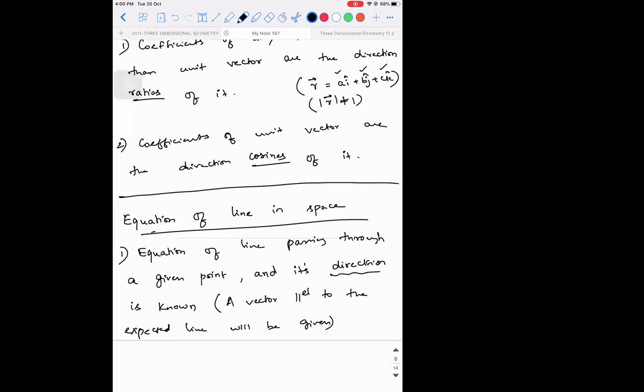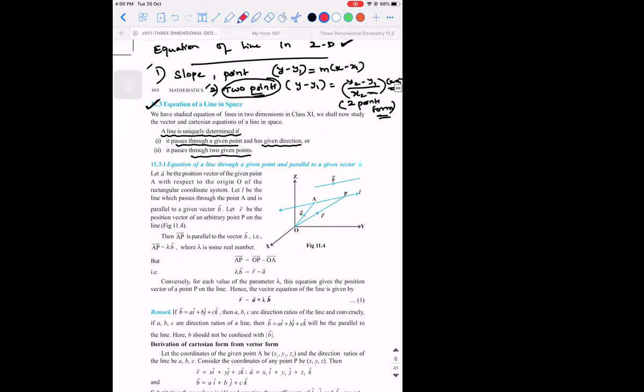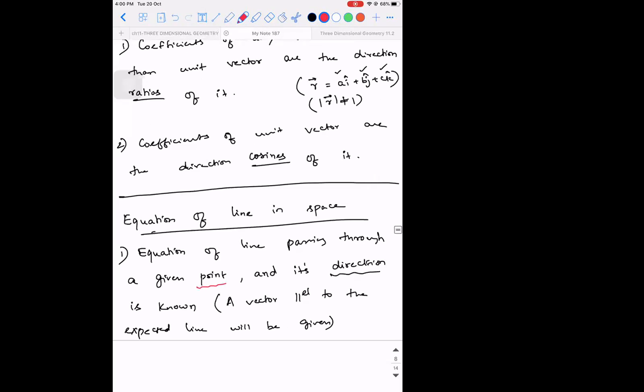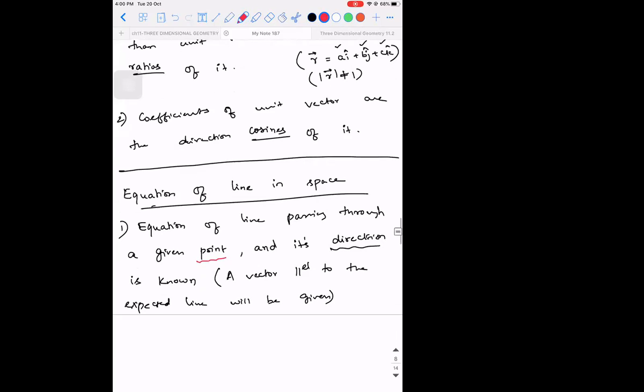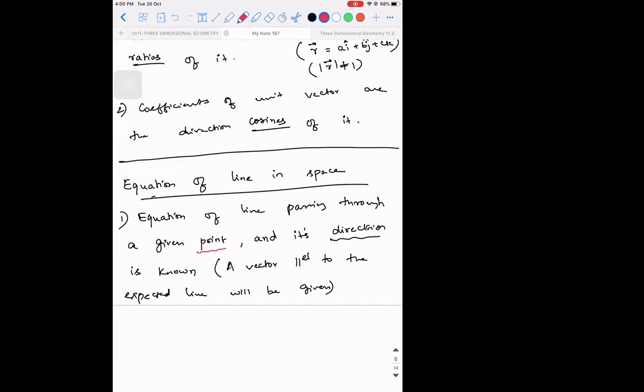Guys, are you able to understand? So when you want to write the equation of a line, what all things will be given in the first case? If you know the point through which the line is passing and also its direction. When I say its direction, what is expected? You need to know a vector which is parallel to this line. That is the indirect meaning of it. That's what is given, right? And given direction means it is parallel to a given line. Any doubt in this? No, sir.